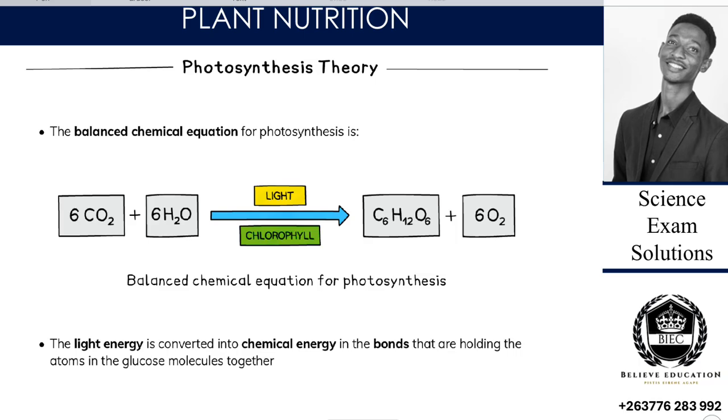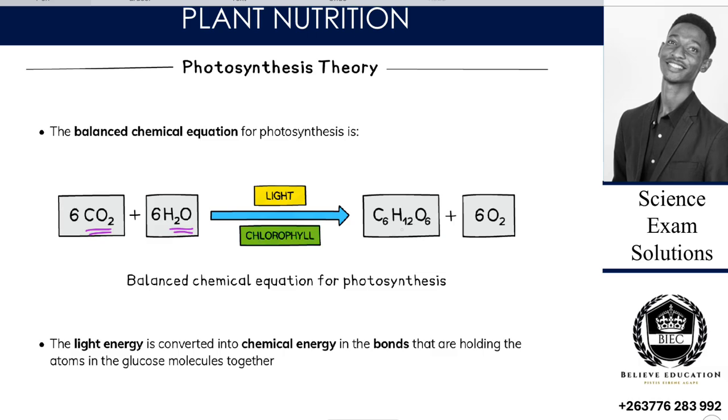Then to end the photosynthesis theory, we want to look into depth. The process can be written in the form of an equation, right? So when we write it as an equation, we have carbon dioxide plus water, which gives us carbohydrates.